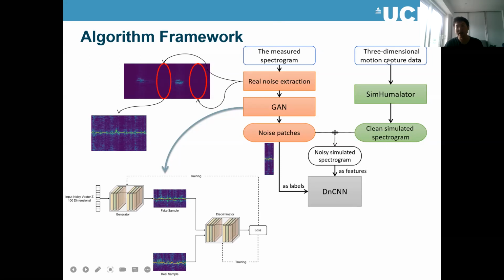After that, we use the mocap data and pass that into the simulator, get some plain simulated spectrograms, and add them together to create the noisy simulated spectrogram. So we will use this noisy simulated spectrogram and also the noise patch as the features and as labels respectively, and train a denoising convolutional neural network to get the final denoiser model.